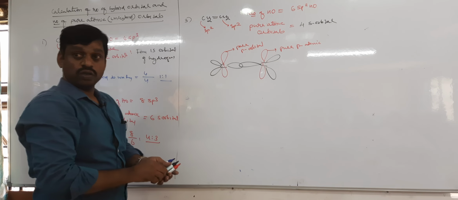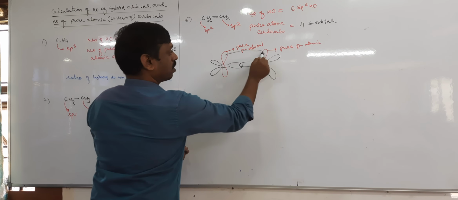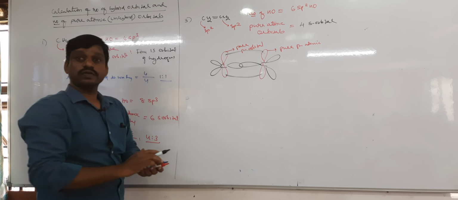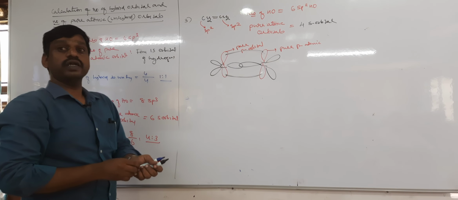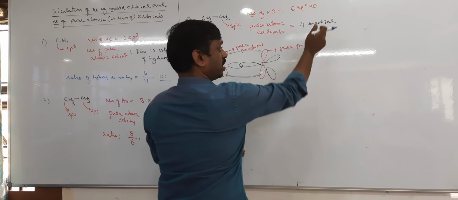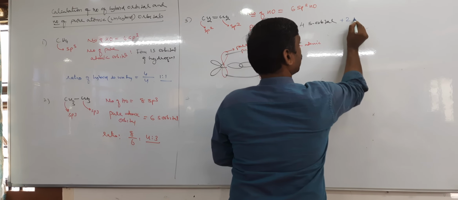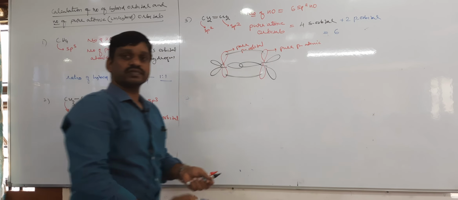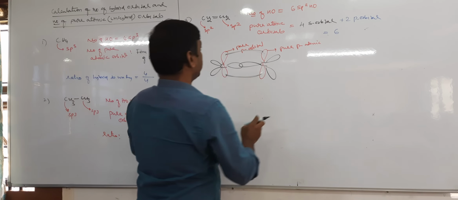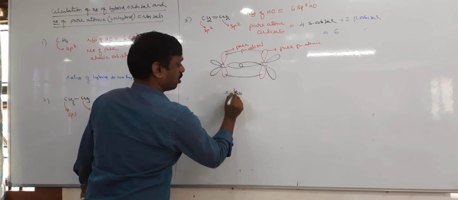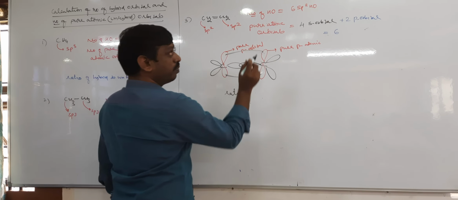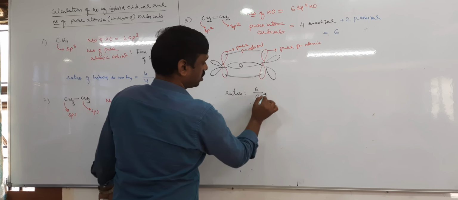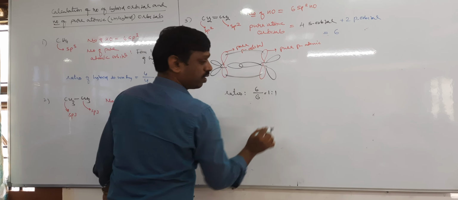Right? Now these two overlap. Due to overlapping, these will form a pi bond. Therefore we want the total number of unhybrid orbitals. It is 4 s orbitals plus 2 p orbitals. Therefore total 6. Got it? Then what is the ratio of hybrid to unhybrid? Hybrid is 6, unhybrid is 4 plus 2, 6. So it is 1:1.